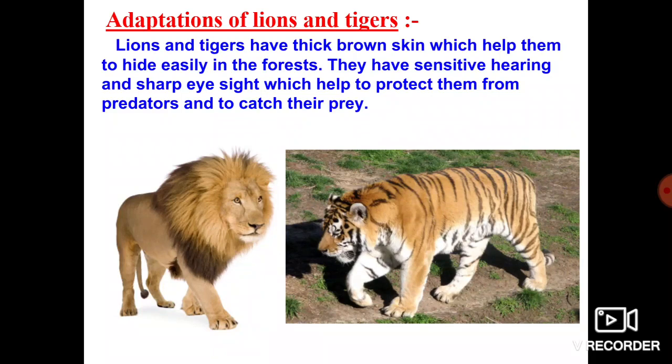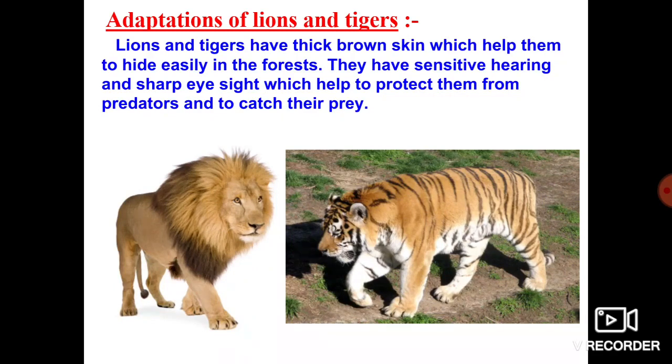And one more very important adaptation of the lion and tiger is that both have very sensitive hearing. Even a very small amount of sound, they are capable of hearing. So they have very sensitive hearing, and they also have very good and sharp eyesight. What kind of eyesight? Sharp eyesight.